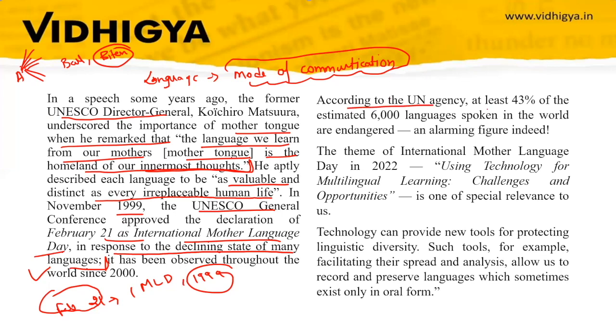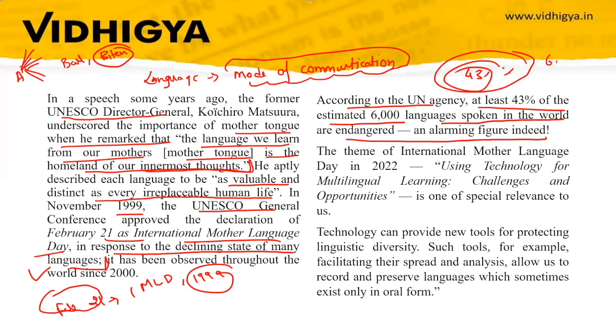According to a UN agency, you do not have to remember all the data, but you can remember this: at least 43% of the estimated 6,000 languages spoken in the world are endangered. So at least 43% of 6,000 languages across the world are endangered.